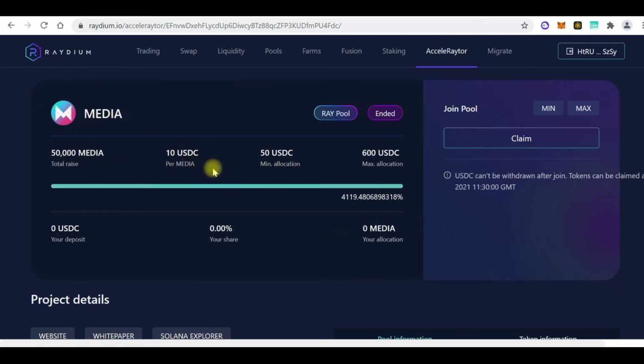We were asked to stake RAY, which we've staked here, for us to have a chance of buying media. Okay, so sometimes you might be asked to stake a particular token for you to be able to get into an IDO. So we all know what an IDO is, an initial DEX offering.